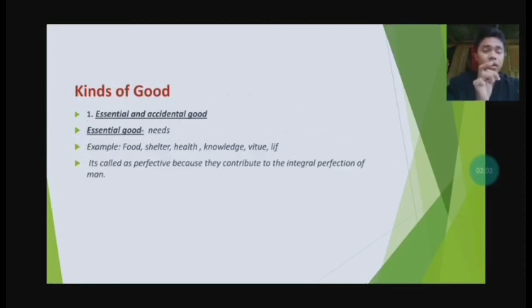Essential good is called perfective because it contributes to the integral perfection of a man. That is why essential goods are very important. These are our needs every day.